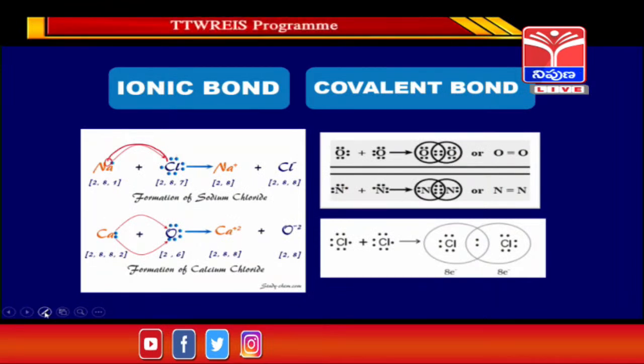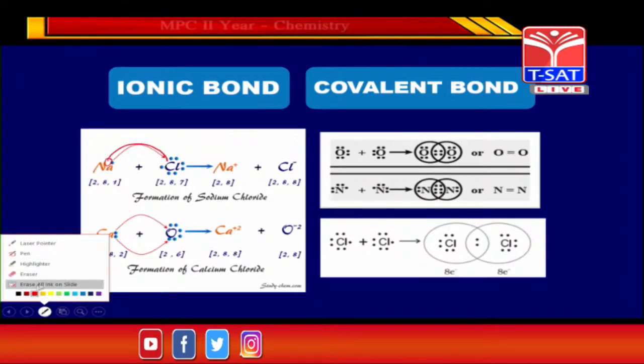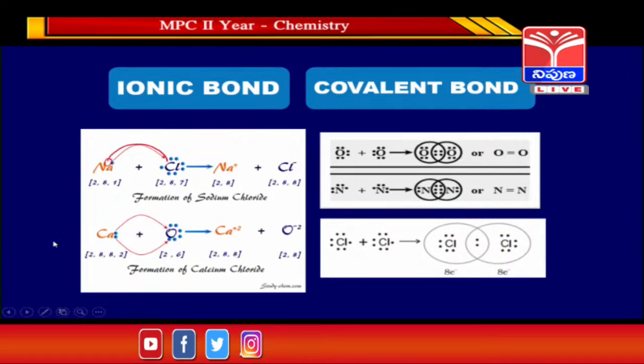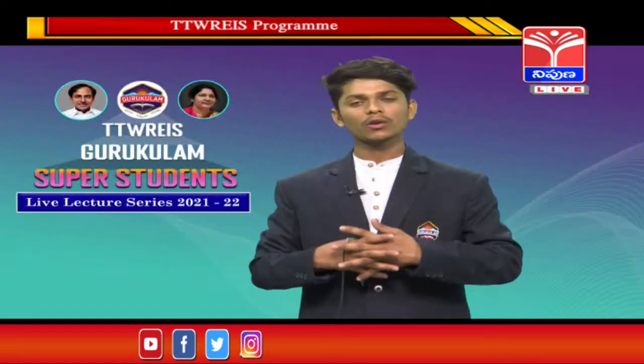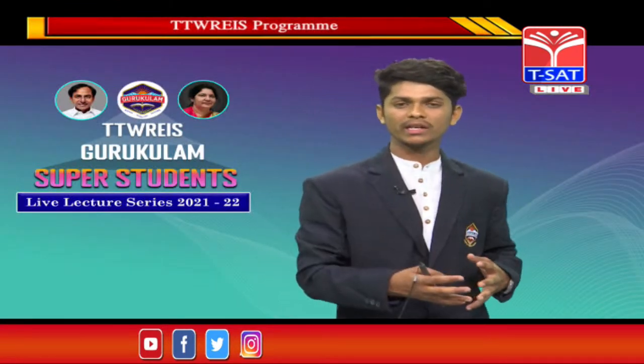Chlorine needs 1 electron to get stability. So the sodium transfers 1 electron to chlorine, and the sodium forms a unipositive ion, and it gets 8 electrons in the outermost shell, guys. In case of chlorine, the chlorine forms a uninegative ion, and it also gets 8 electrons in its outermost shell, guys. So by the transfer of electrons in ionic bond, they get the stability, guys.